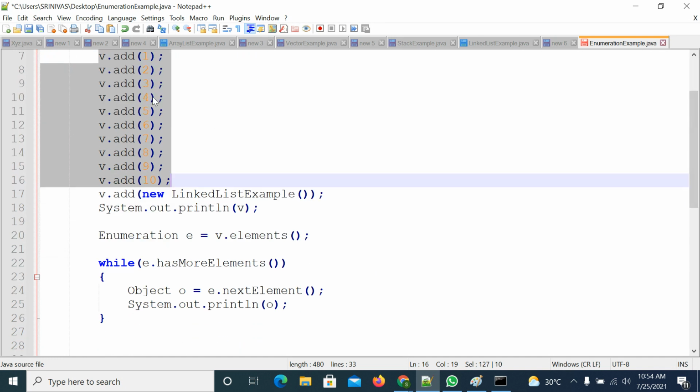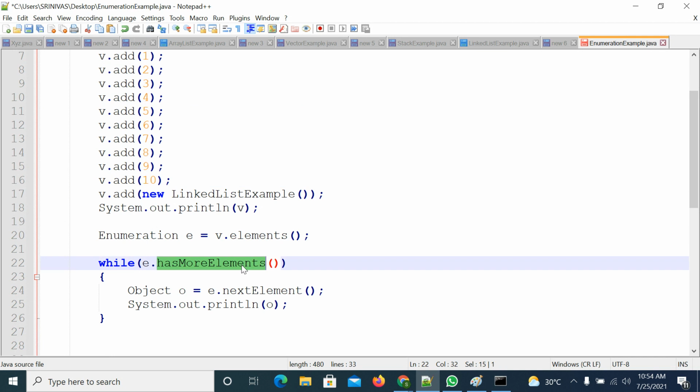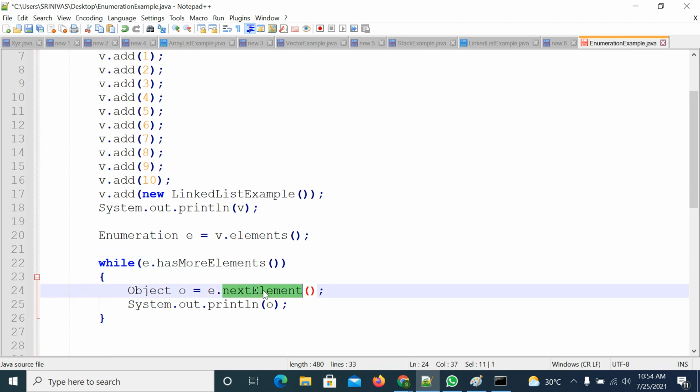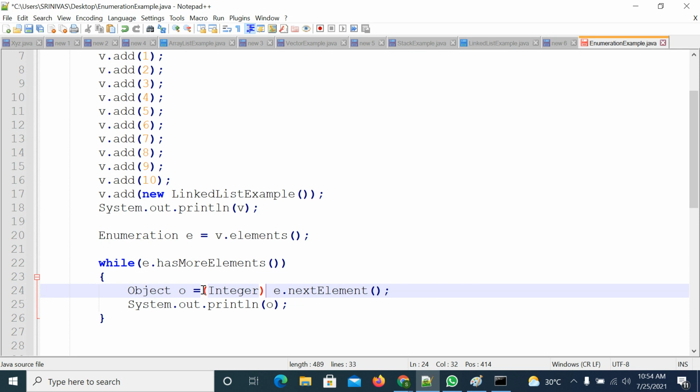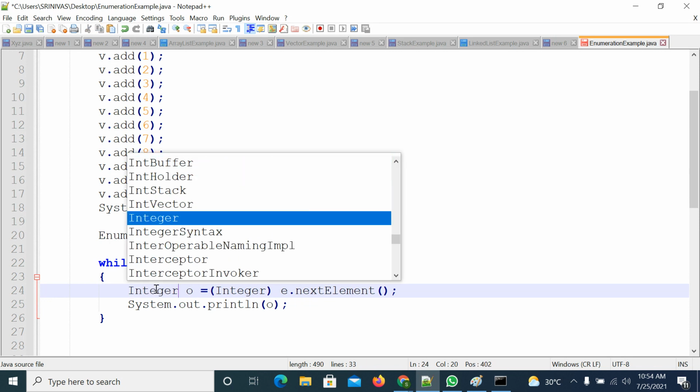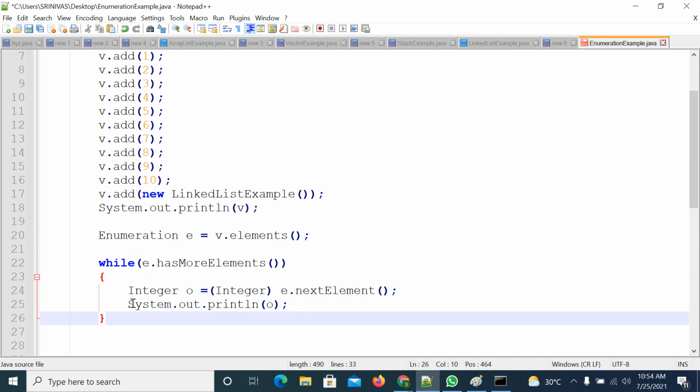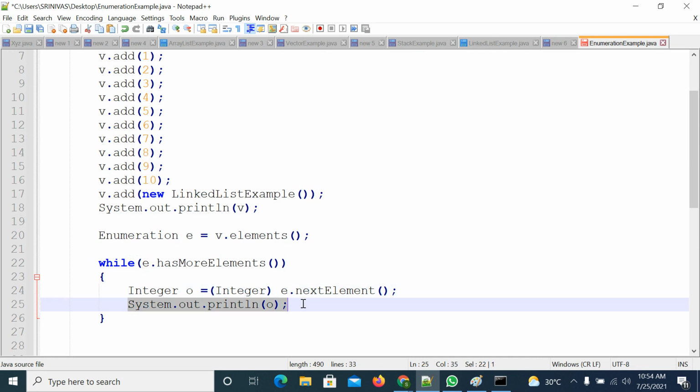First, you retrieve all the elements in the same way. Whenever you retrieve an element, first convert it into an integer number. How to convert it? Typecasting. Convert that number into integer type. Now check whether the element is an even number or not.